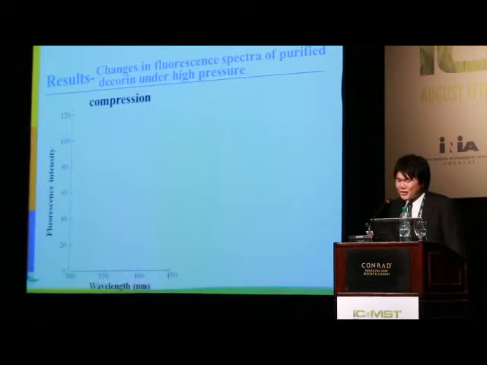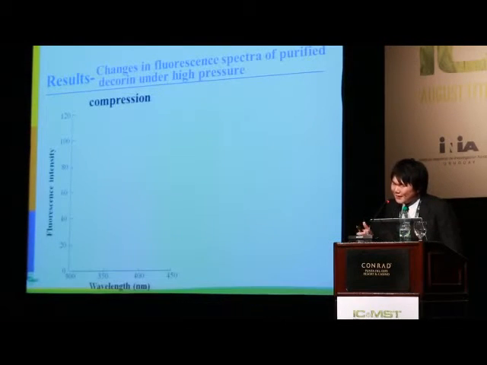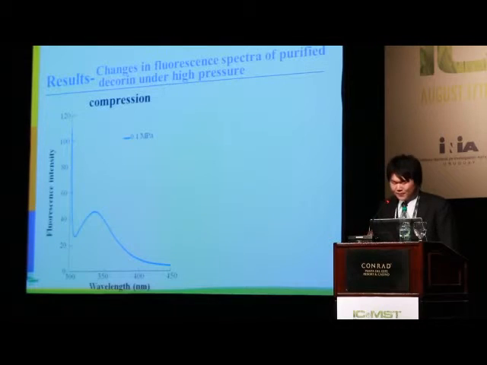Next, I will explain the changes in fluorescence spectra of purified decorin under high pressure. Fluorescence spectroscopy was used to analyze the environment of peripheral tyrosine and tryptophan residues in native and denatured decorin. About compression, this value is fluorescence intensity at 0.1 megapascal.